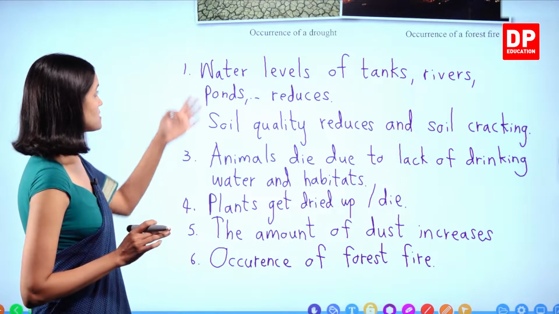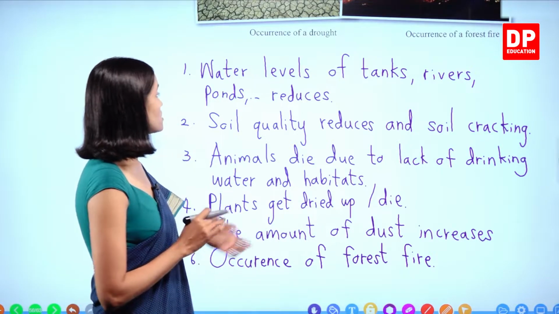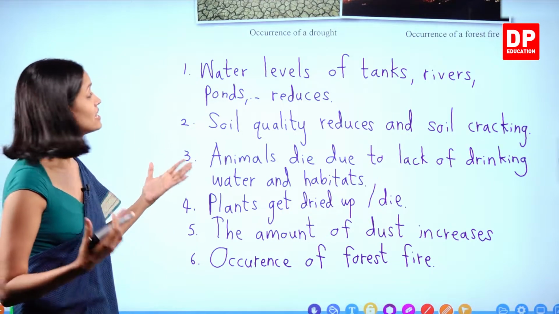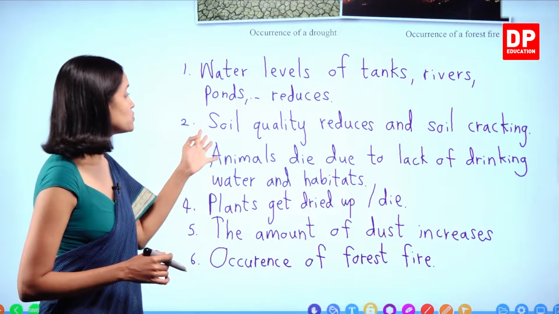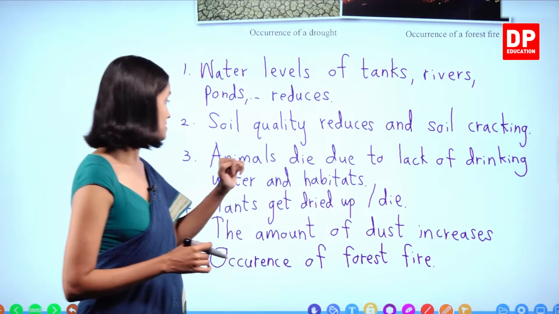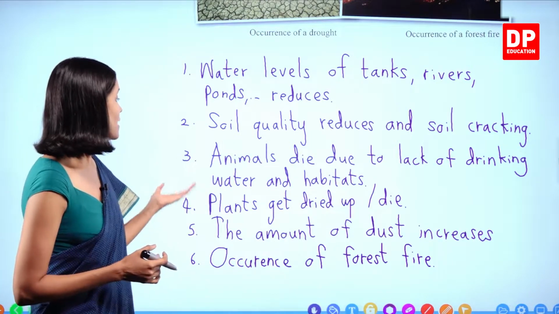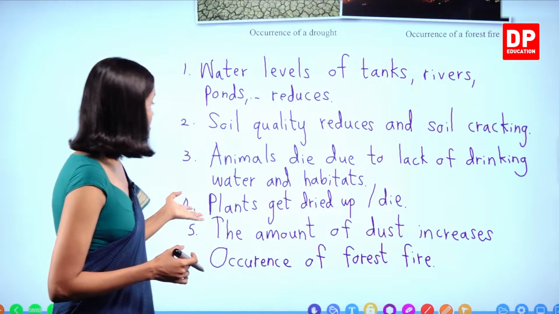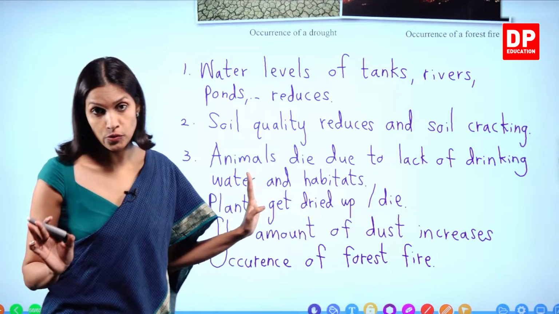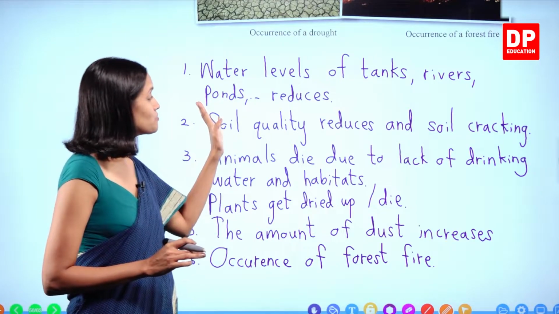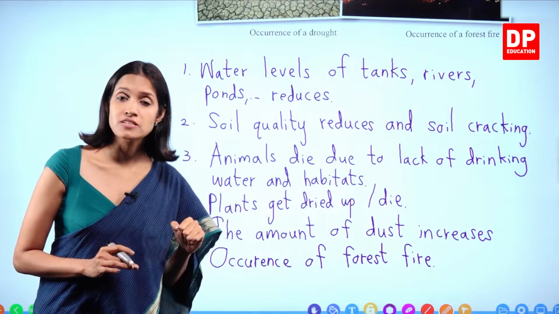Okay, so these are some changes that take place. Water levels of tanks, rivers, ponds reduce, so they completely dry up, and soil quality reduces and soil cracking. Animals die due to lack of drinking water and habitats, right? Aquatic animals die because they don't have any place to live, right? Plants get dried up or die, the amount of dust increases, and forest fires occur. Okay, children? So these are the harmful effects of the changes that take place in the environment during drought seasons, right?